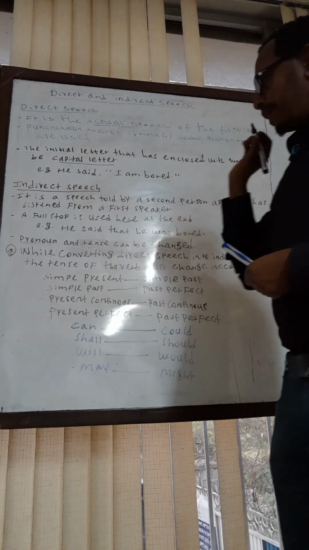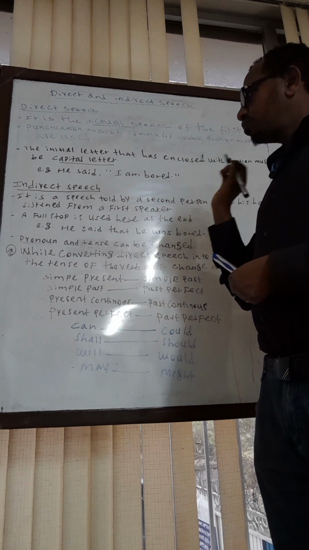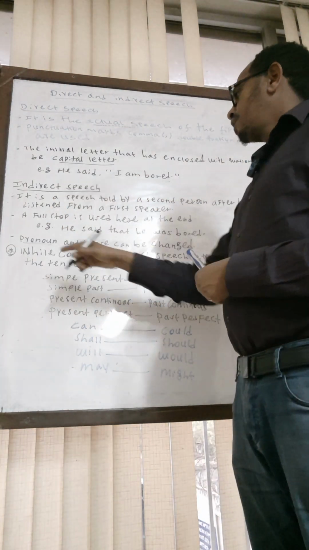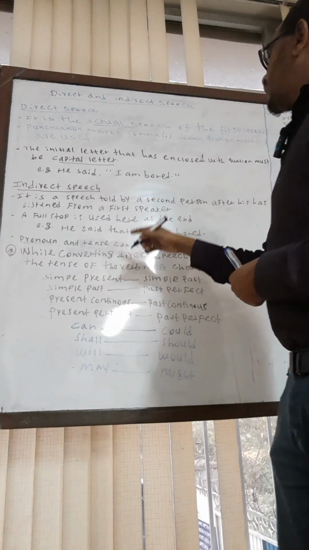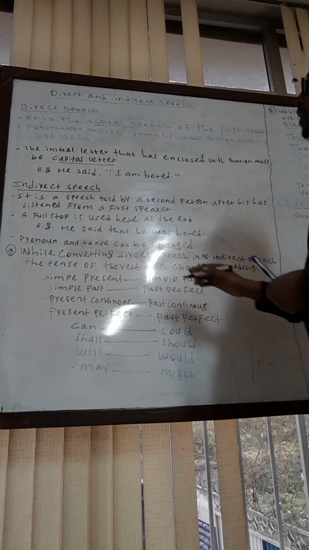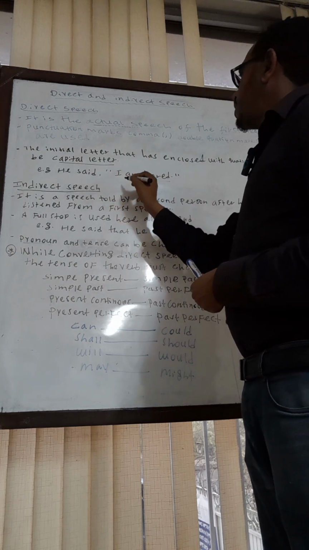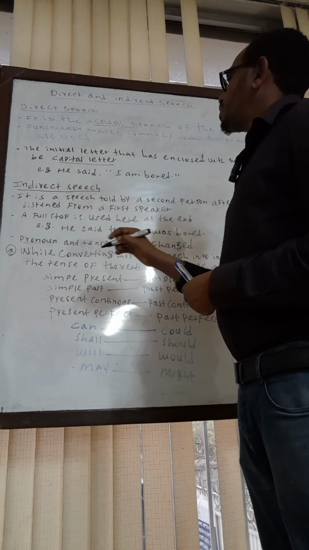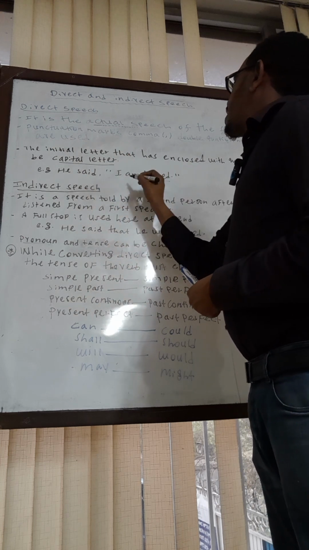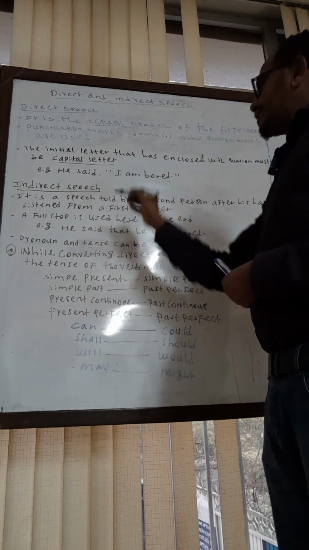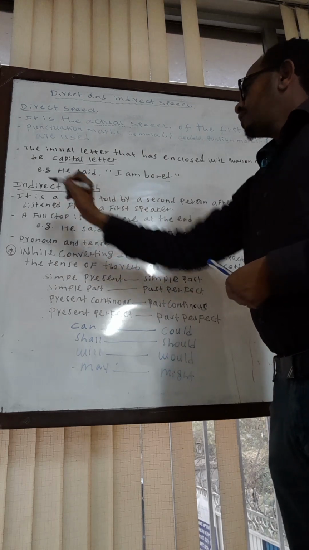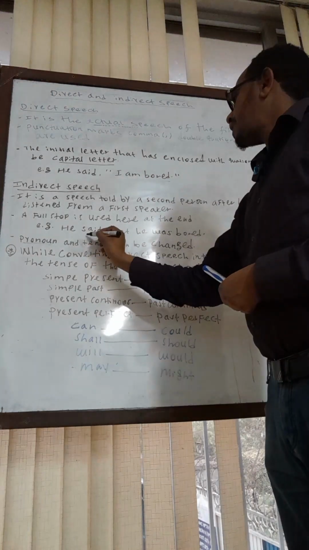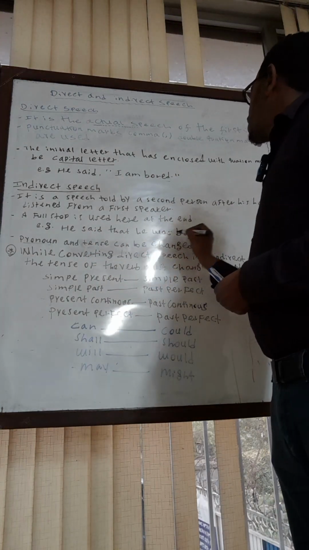Another point that we should see very critically related to indirect speech is that pronoun and tense can be changed. This is a fact. For example, let's take a look at the examples that we have seen for direct speech. He said, I am bored. And let's come to the example for indirect speech. He said that he was bored.